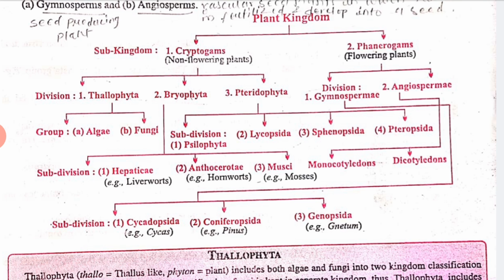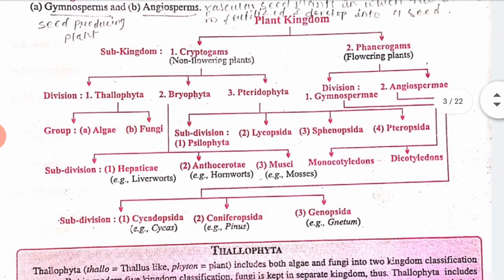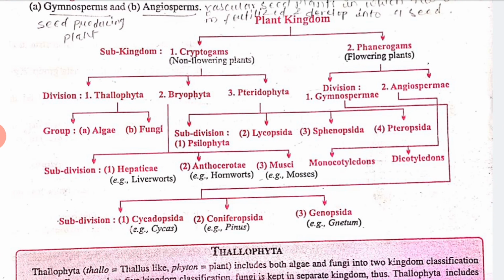Now see this table, this is very important. The plant kingdom is divided into two subkingdoms, that is cryptogamous and phanerogamous. Cryptogamous means non-flowering plants and phanerogamous means flowering. Let's talk about cryptogamous. Its division is into 3 parts, that is thallophyta, bryophyta and pteridophyta. Thallophyta has the groups algae and fungi.